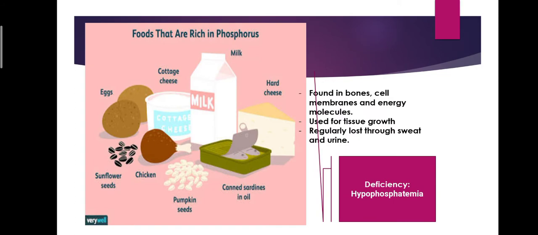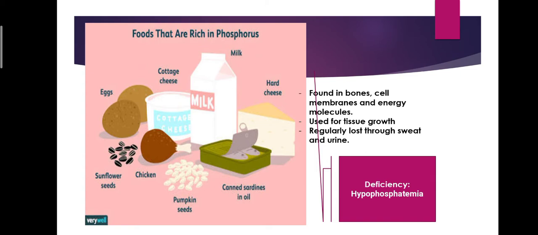Next mineral is phosphorus. This is required for the development of the strong bones and teeth and also for making energy rich compounds in the cells from the body. It is found in bones, cell membranes, as it is lost regularly through sweat and urine. So these are the sources from where you can get like egg, sunflower seeds, chicken, pumpkin seeds, hard cheese, milk.